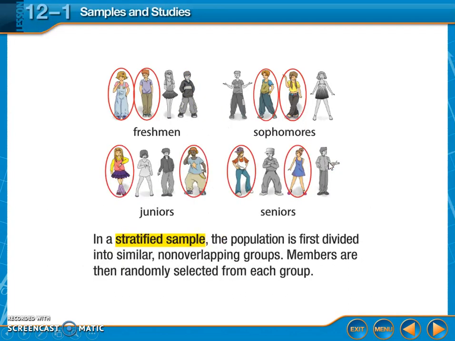A stratified sample is when the population is first divided into similar, non-overlapping groups, and members are then randomly selected from each group. So maybe you divide up into groups, and then from each group you take a few people. For example, here with the high school, they have freshmen, sophomores, juniors, and seniors, and they chose 2 from each group randomly. That would be a stratified sample.